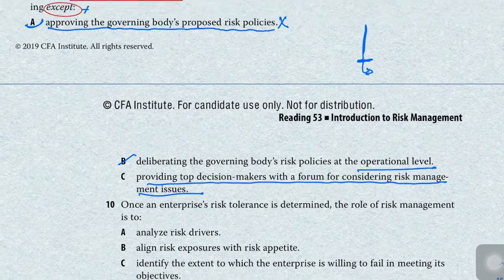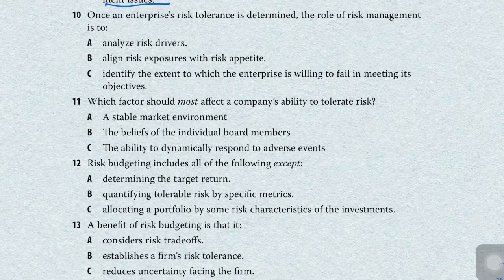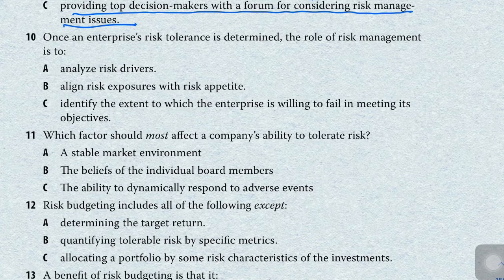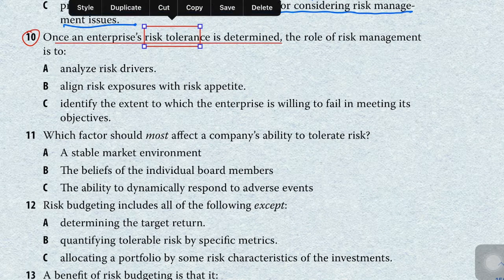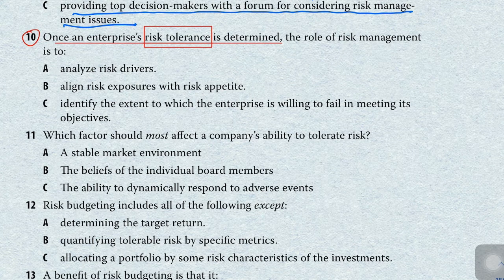Okay, let's move to our next question, that is our question number 10. Once an enterprise risk tolerance is determined, okay, we have determined the risk tolerance, how much risk we want to take. Okay, I hope this is covered correctly. Once risk tolerance is determined, the role of risk management is to analyze the risk drivers. This will not be the role of risk management.